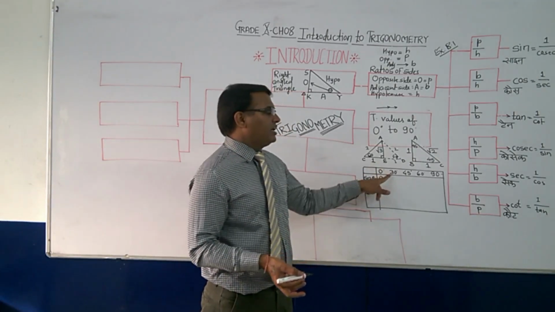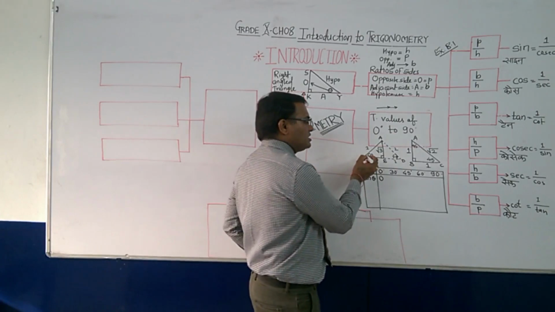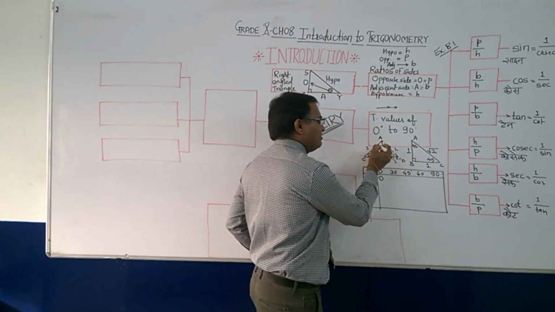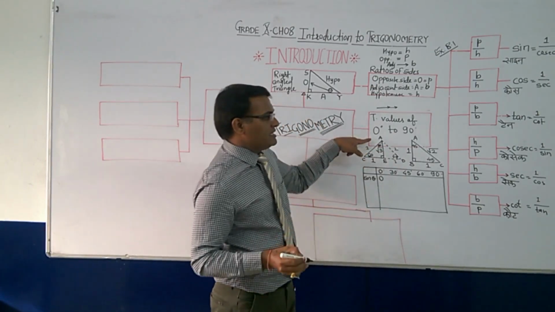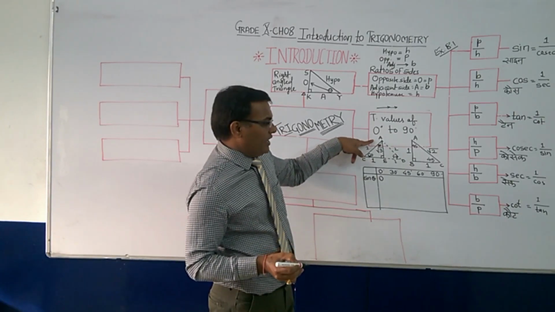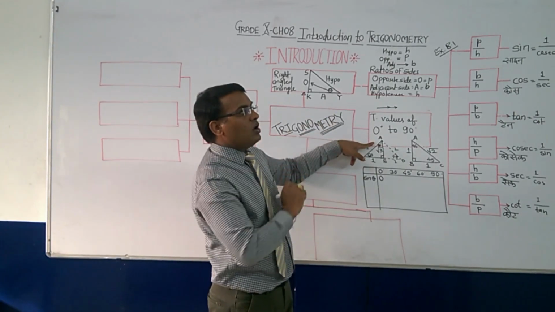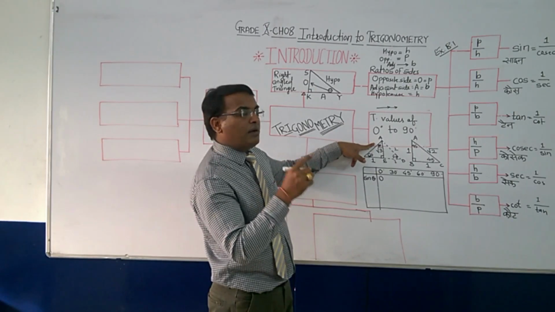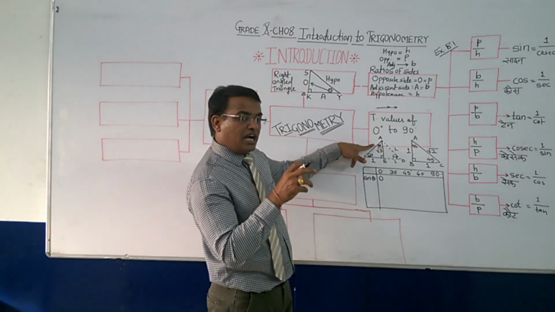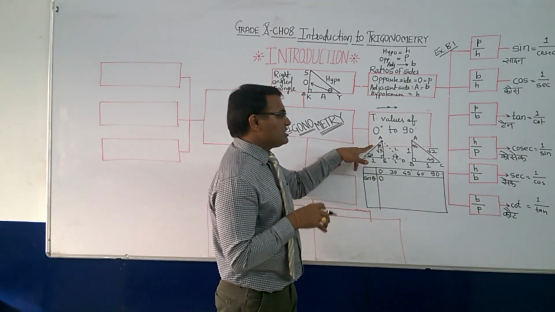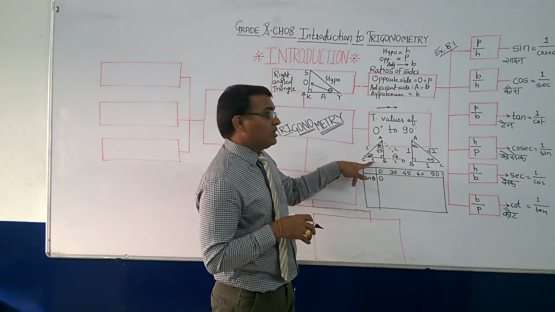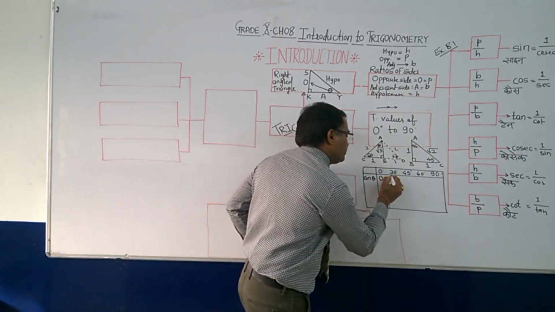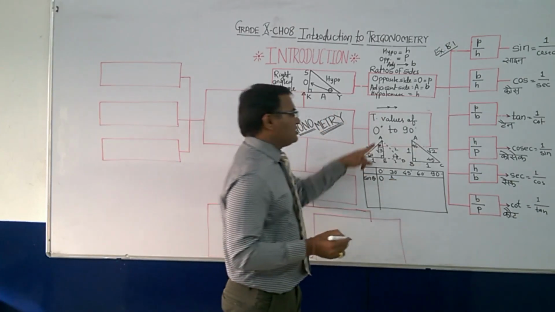What about sine 30 degree? Where is 30 degree now? If this is 60, this is 90. This angle will be 30 degree. Means A. So how to find out sine? According to the ratio, the sine is equal to perpendicular upon hypotenuse or opposite upon hypotenuse. What is opposite side of A or perpendicular of A? It is 1.